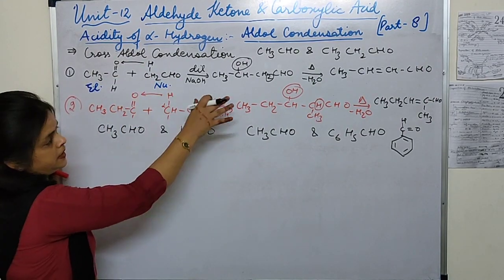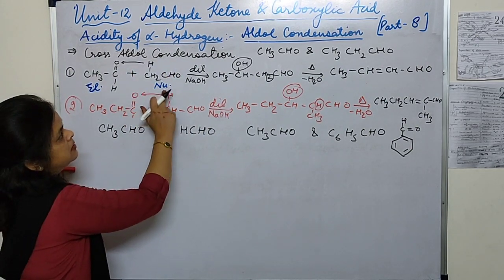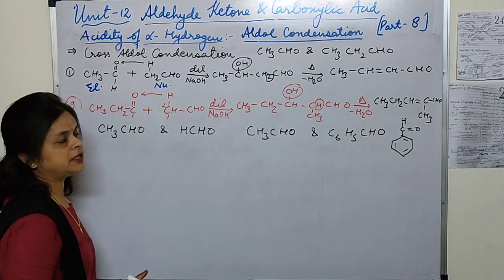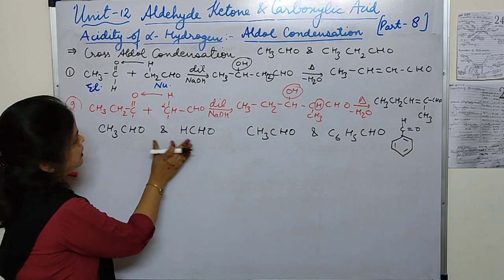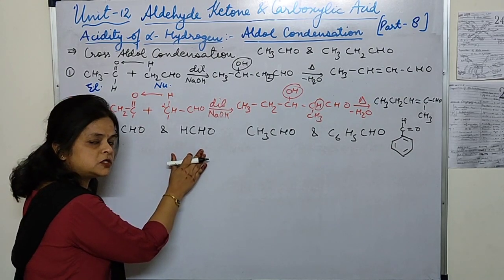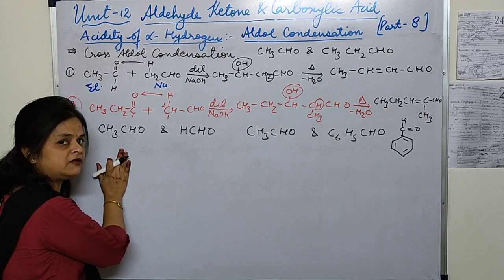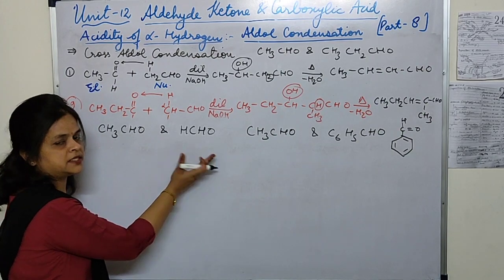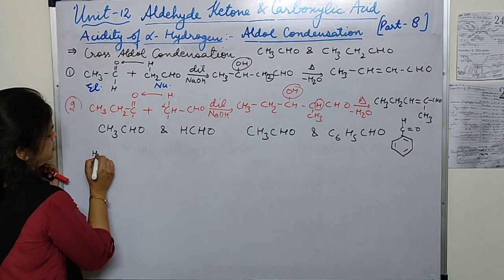Here, when we are writing the aldol condensation products, we have seen that only for the second molecule we require the alpha hydrogen, but for the first one we do not require the alpha hydrogen. So out of these two, the one which is not having the alpha hydrogen, keep it at first place, and the one which is having alpha hydrogen, keep it at the second place, and then accordingly write the products. So here I am taking HCHO.